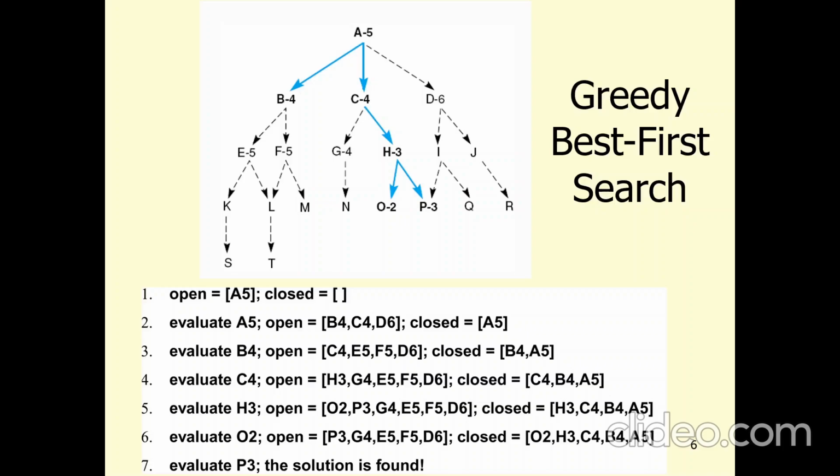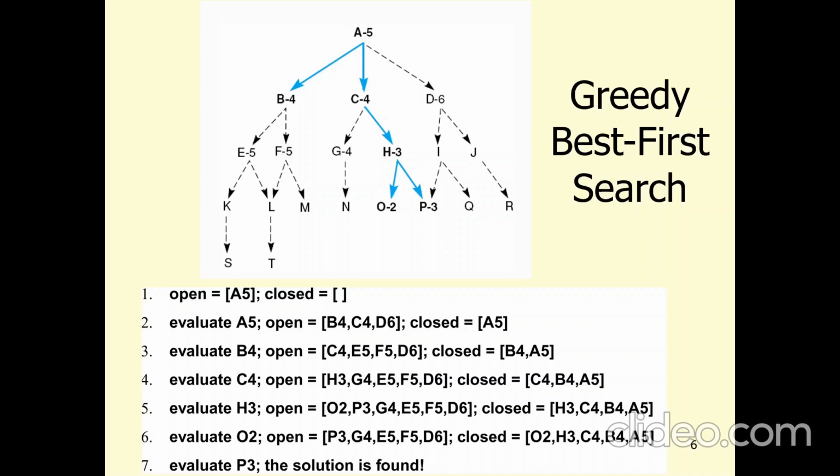Here node B has a heuristic value 4, so it will get evaluated. All the successors of node B will be put into the open list, and as node B is processed, it will move to the closed list. Now for all the nodes present in the open list, the node having the least heuristic value will be selected. Here we have C, so node C will be evaluated and moved to the closed list, and all the successors of node C will be put into the open list.